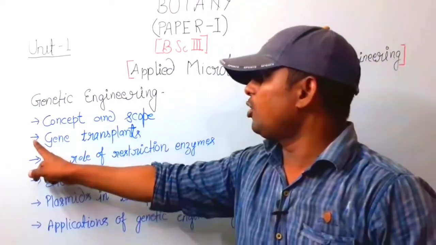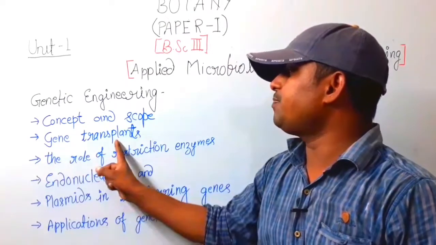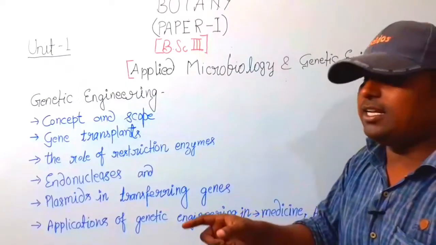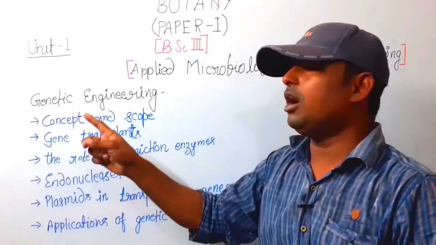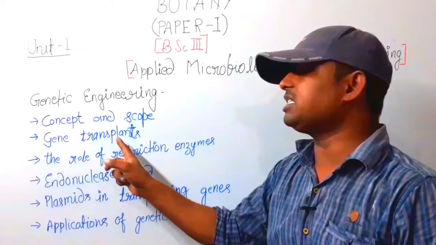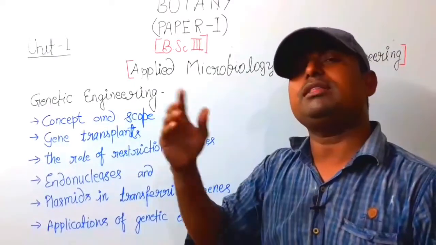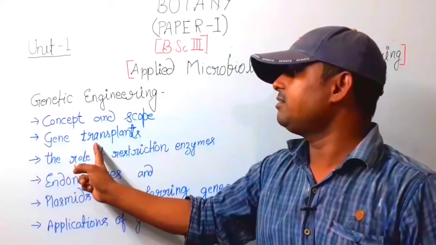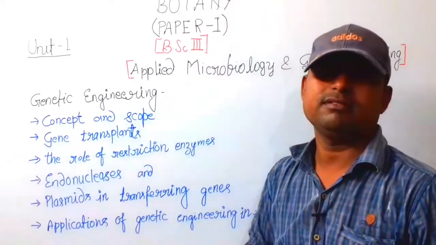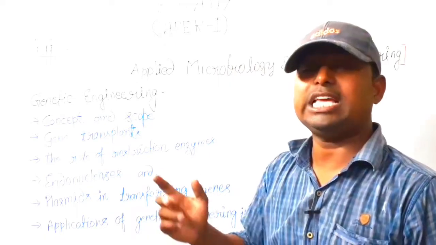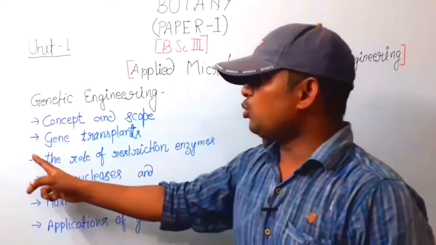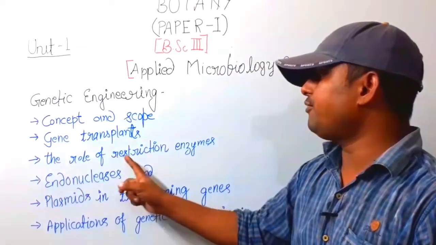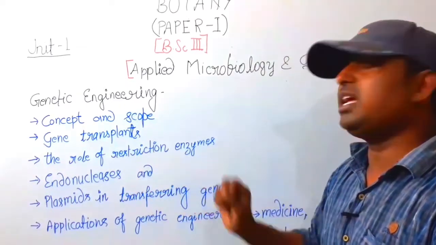The second topic is gene transplants. Under this topic we will study in full length how genes are transplanted from one plant to another plant, how to get transplanted plants, fruits, etc. The next topic is the role of restriction enzymes.